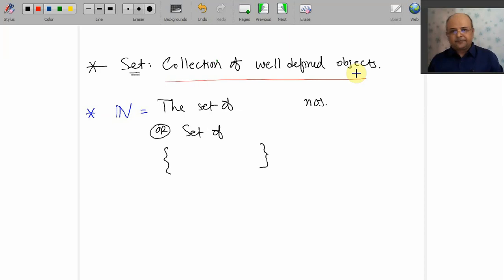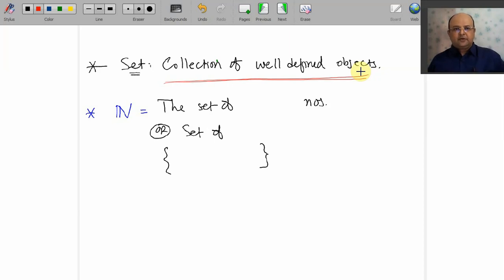But if I ask you, collection of two students, how can you make? Some students will be different from other group. Suppose one person select X and Y students in one group, and other student selects students A and B in another group. So that is not well defined objects, right? So this is what I emphasize here, collection of well defined objects. It must be well defined. You should know where you have to go and what you have to do.